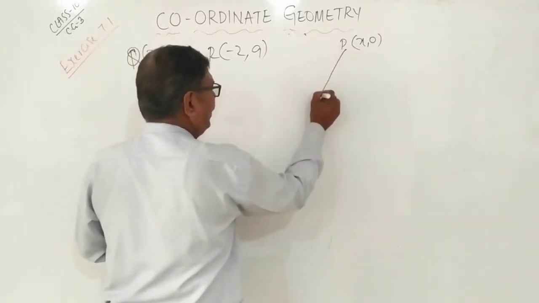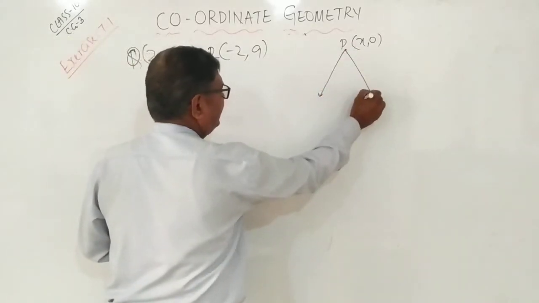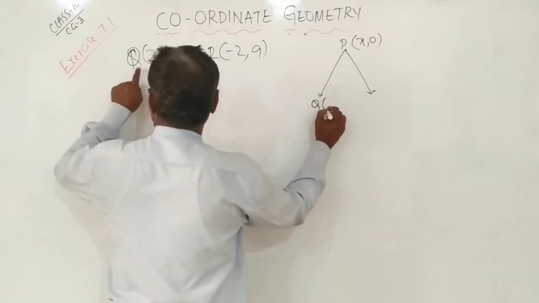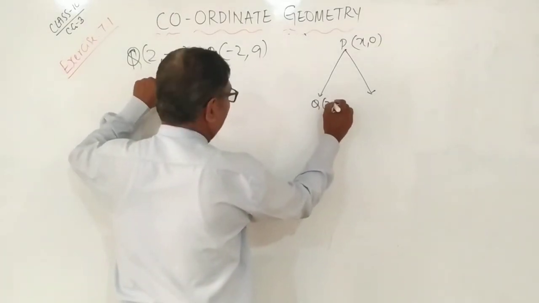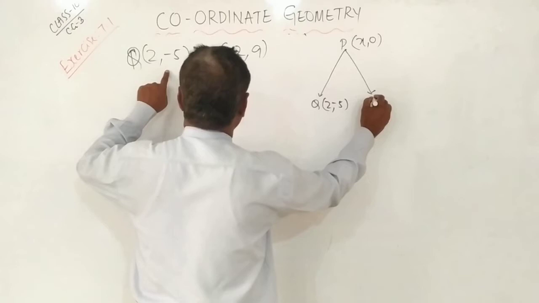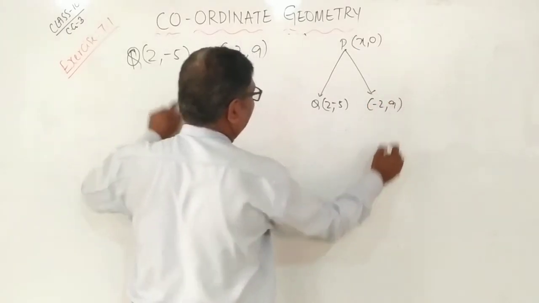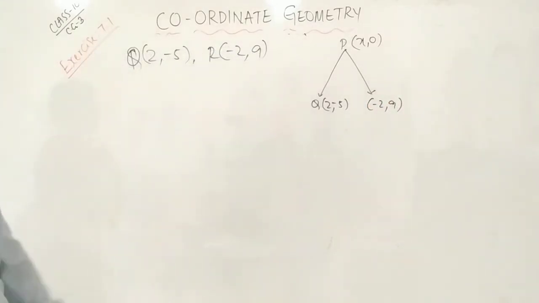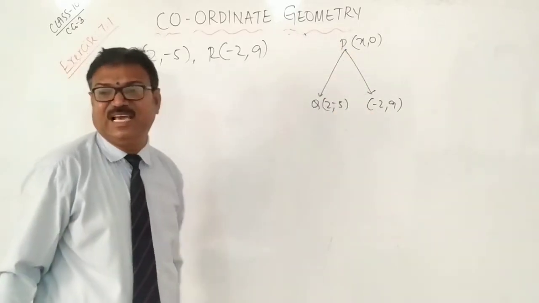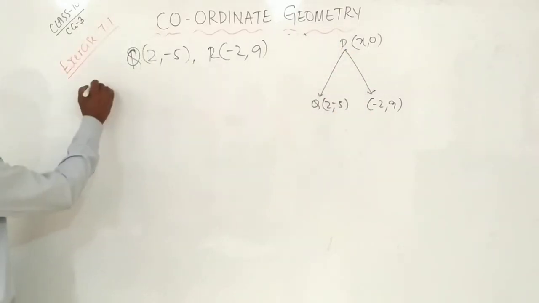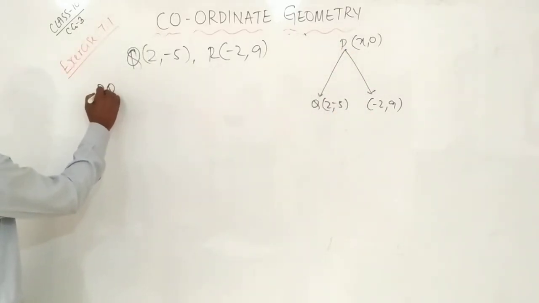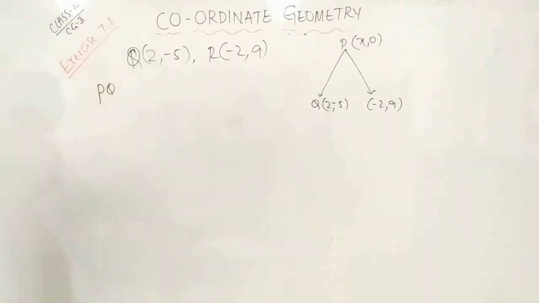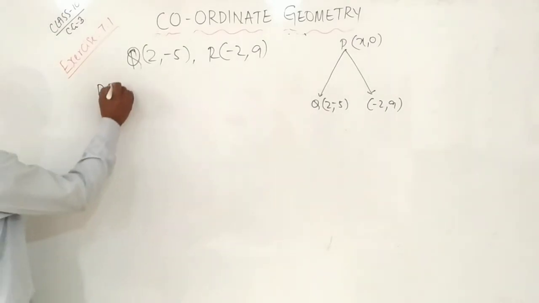Then there are 2 points which are equidistant from P. That is 2 comma minus 5 and minus 2 comma 9. So we have to find out how much distance they are. Very simple. We will find out like this. We should write like this.